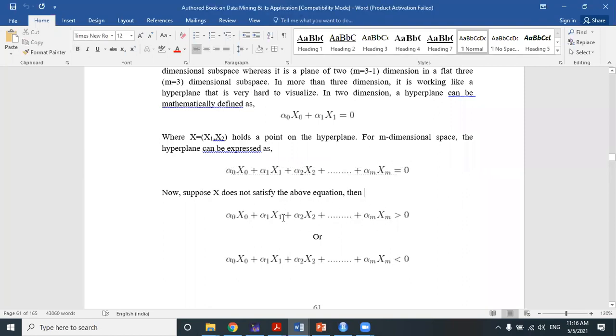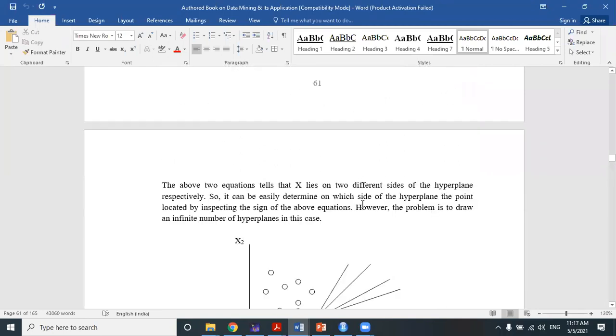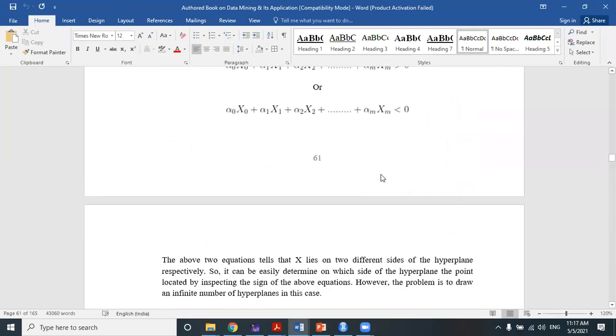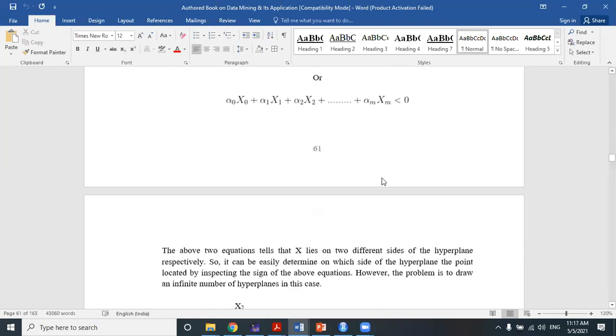So whatever value you receive here, it should be greater than 0 or less than 0. It should not be equal to 0. Whatever value you receive. So when this equation is greater than 0, that means x lies on a different side of the hyperplane. Suppose we consider that x lies at the top side of the hyperplane when this equation is greater than 0, and when this equation is less than 0, then x lies at the bottom portion of the hyperplane.